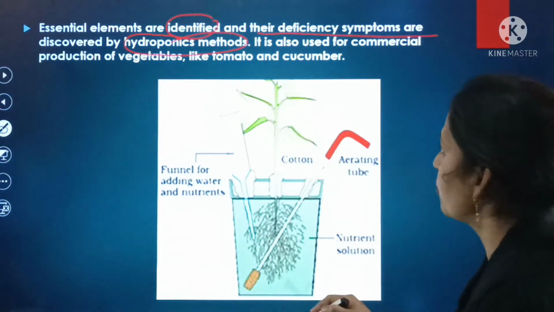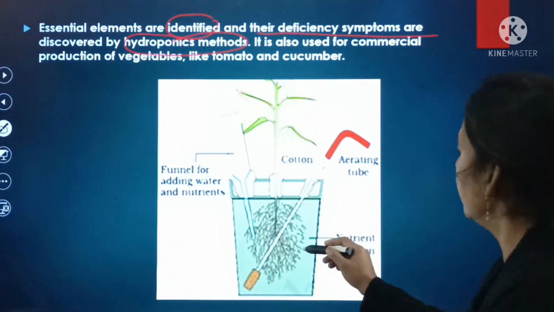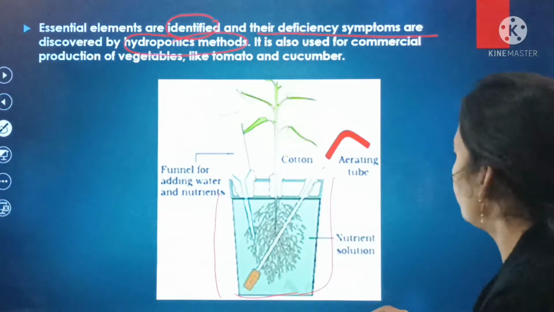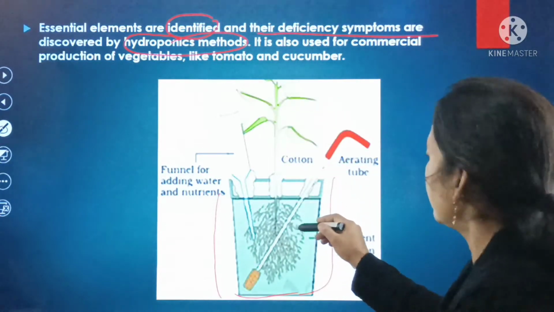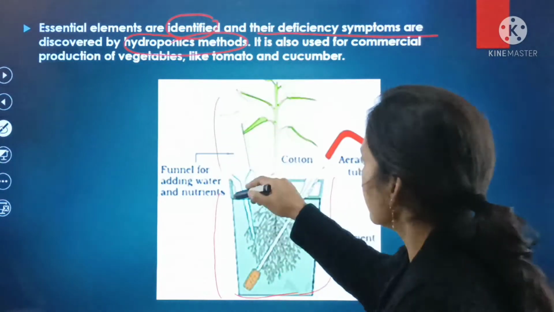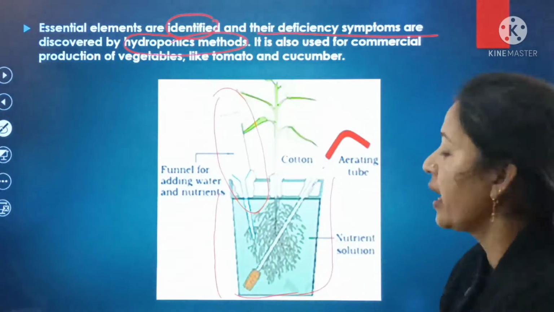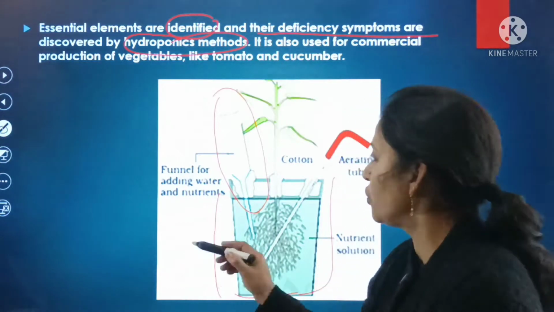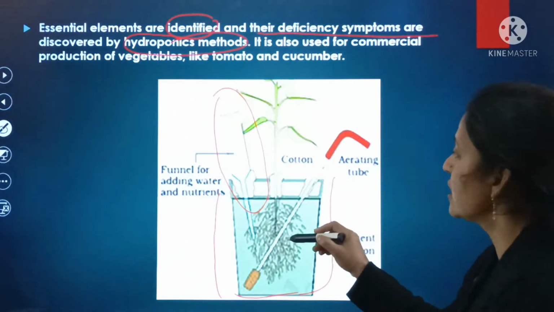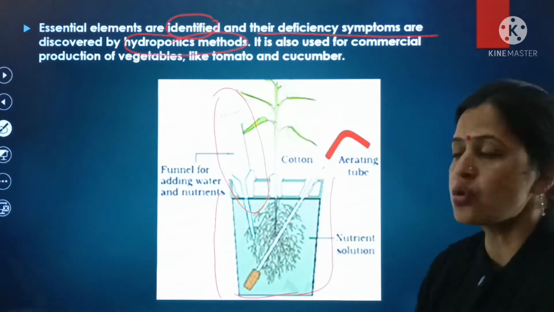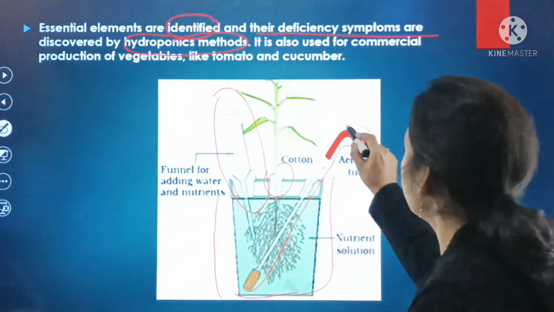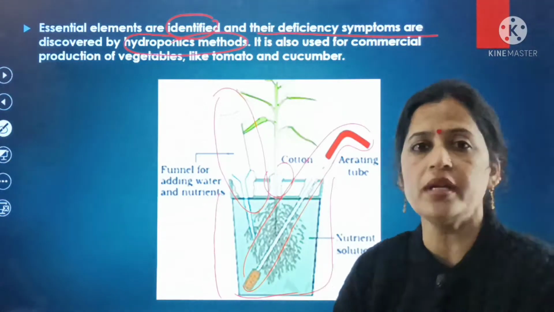So here, beta, this is the hydroponic method, and this is the nutrient solution. In the nutrient solution, this is the plant that is to be dipped, and this is the special funnel that is used for adding water as well as nutrients. So here this funnel supplies the nutrients as well as water to this nutrient solution. And here this is the cotton and this is the aerating tube that is to be dipped in the nutrient solution.